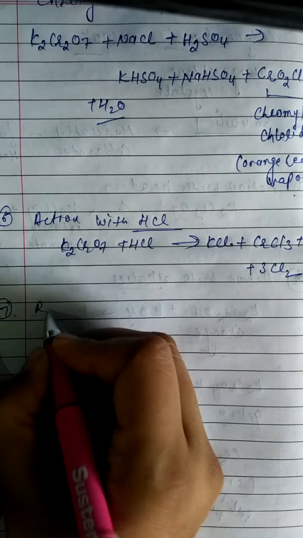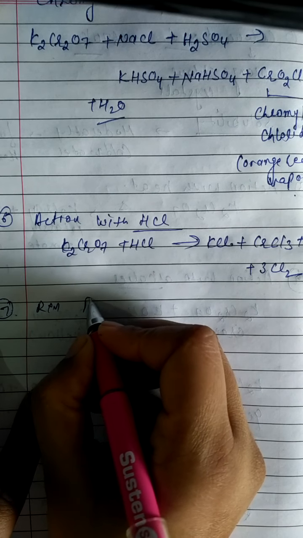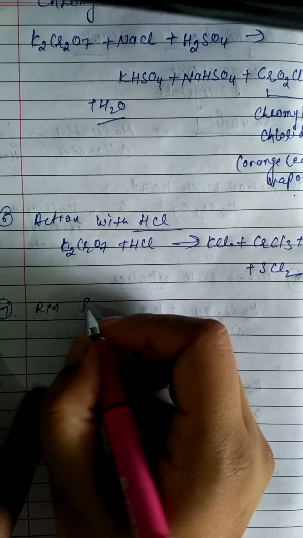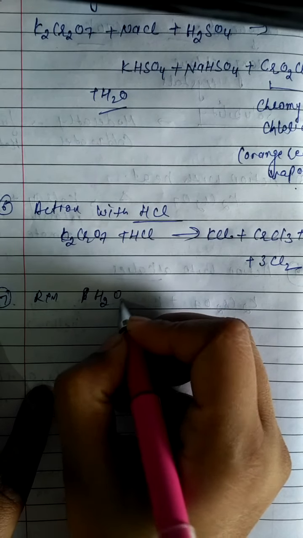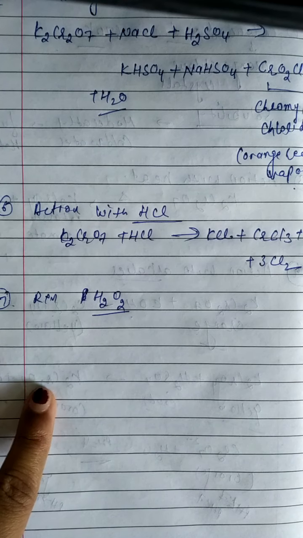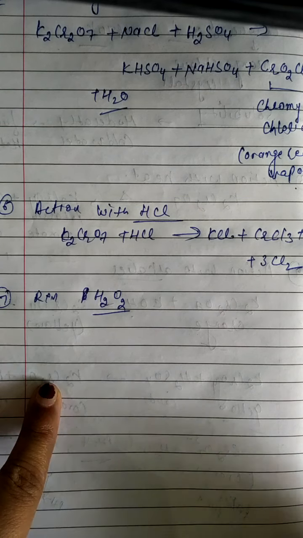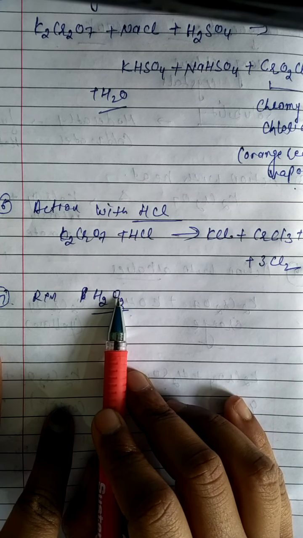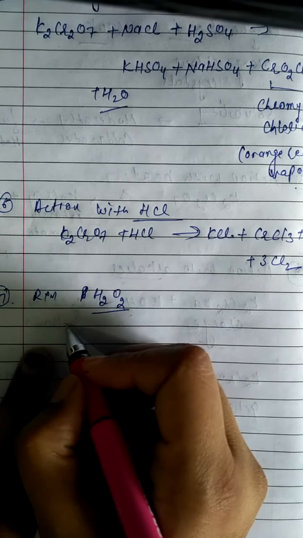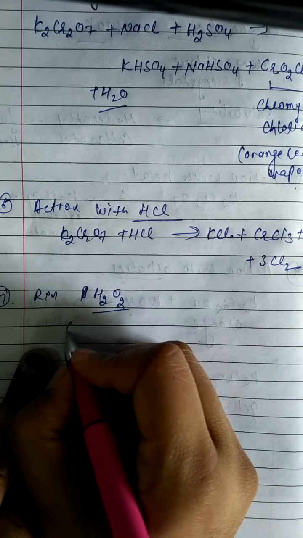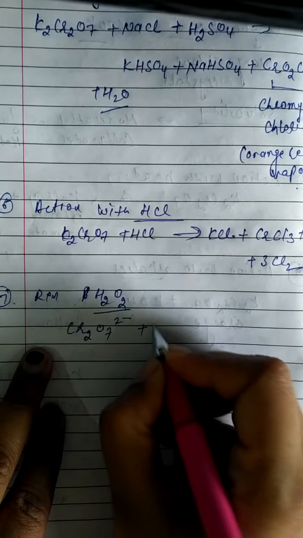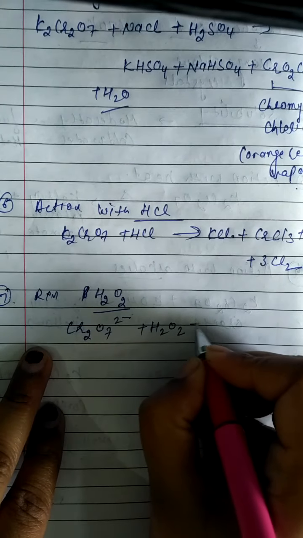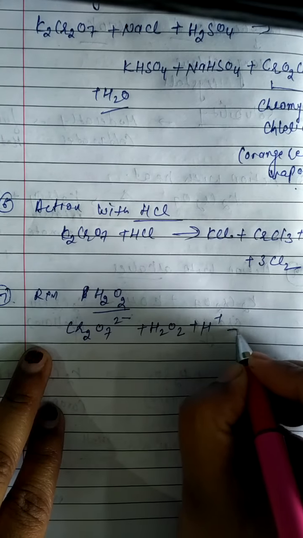Next one is the reaction with hydrogen peroxide. Hydrogen peroxide is H2O2. What happens when the dichromate is reacted with the hydrogen peroxide? In the case of dichromate, we take Cr2O7 2 negative plus H2O2 plus hydrogen ion.